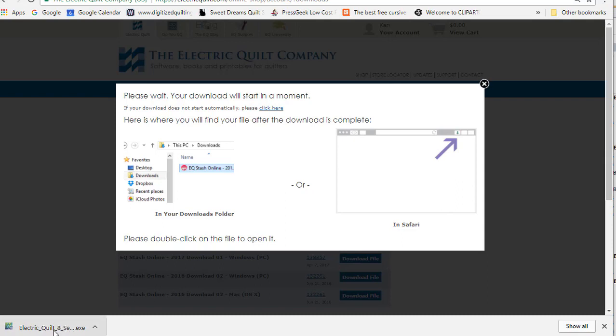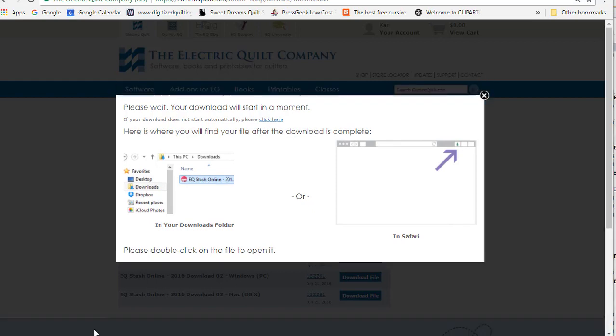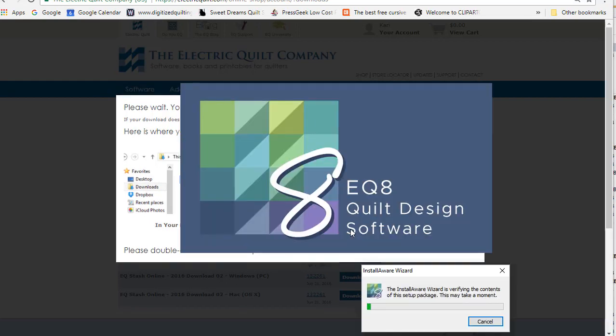Okay, it's now in my downloads folder, but I'm just going to click on it from here. And it's asking if I want the app to make changes. Absolutely. And it's going through the install wizard.